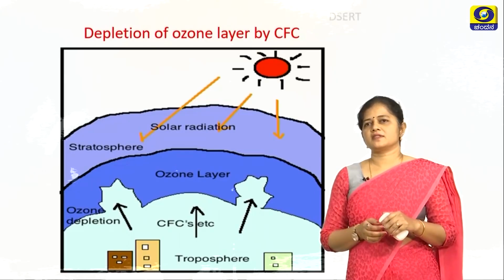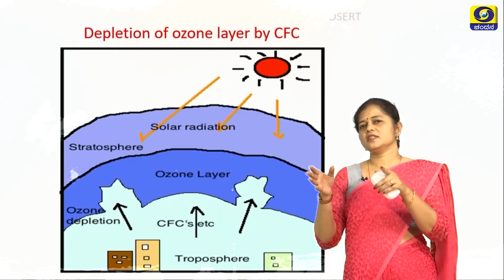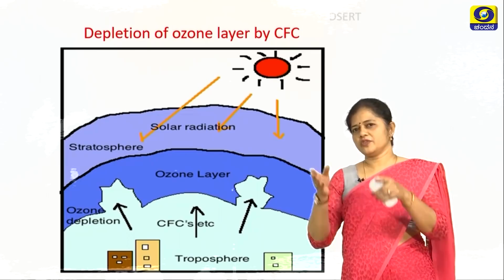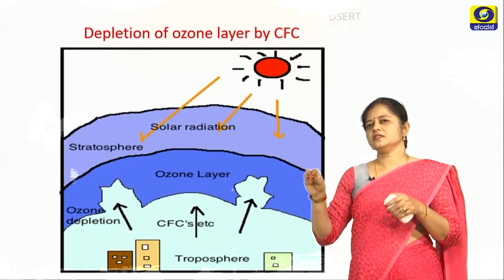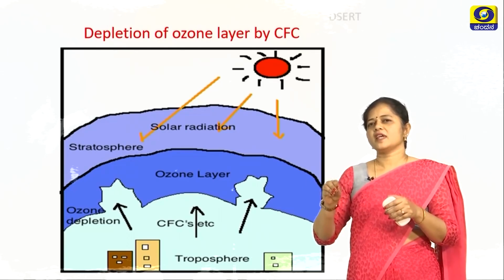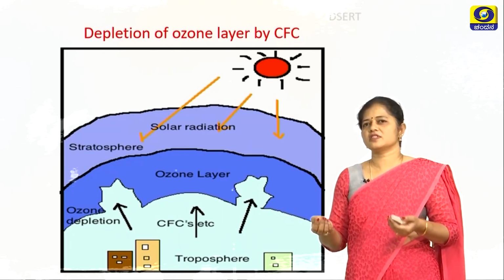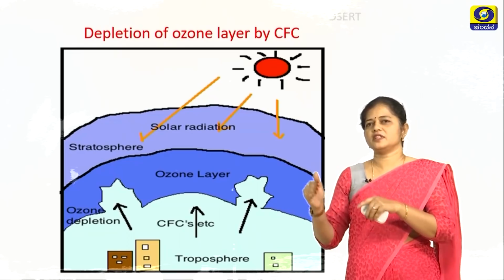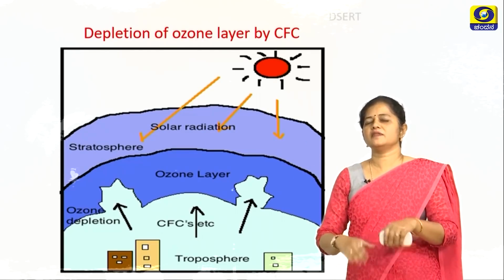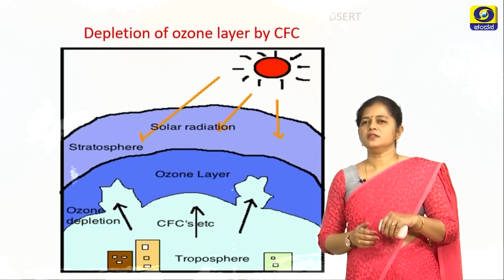Now what happens if the ozone layer is damaged? Now you can see there are what are called the holes in the ozone layer. In this picture there are certain patches in the ozone layer where it is empty. That means in those places the ozone has been converted into oxygen, which doesn't have the capacity to filter the UV radiation. That means the UV radiation can directly enter into our atmosphere. Now what happens if the ultraviolet rays enter into our environment?